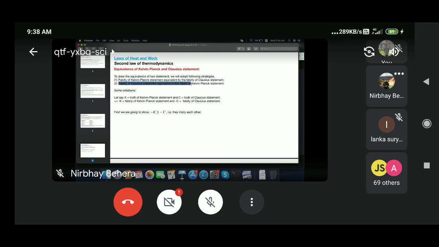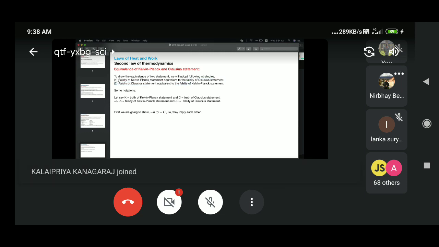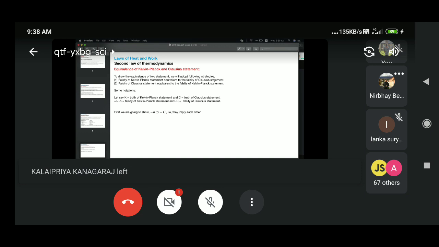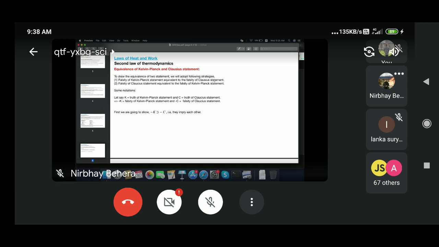Basically, first I will start by violating the Kelvin-Planck statement and do some thought experiment or theoretical work, and at the end I will check whether the Clausius statement is true or false. If it is false, then both the Kelvin-Planck and Clausius statements are the same. But that will not be sufficient for me.